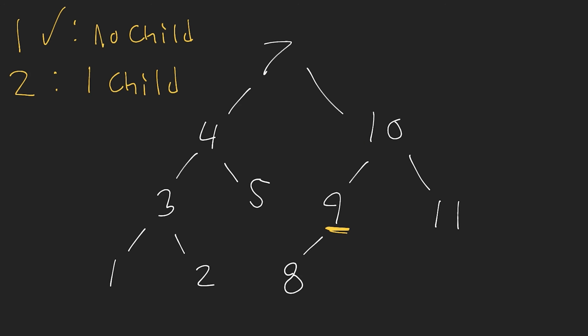Because it's in the left subtree. And then same thing if it was in the right subtree, we know it would be greater than. So in this situation, all we actually have to do is take the parent node's left pointer and change that to be equal to the left pointer of the node we're going to delete. So I simply change the pointer here for 10 and then delete this reference. And now what happens is since there's no reference to this node, 9 ends up getting deleted. And now the binary search tree property is still satisfied.